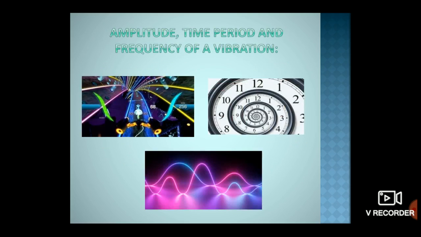The next few terms on vibration are amplitude, time period and frequency of vibrations. We have learned that the to and fro motion of an object is known as vibration. This motion is also called oscillatory motion, which is a regular periodic motion.